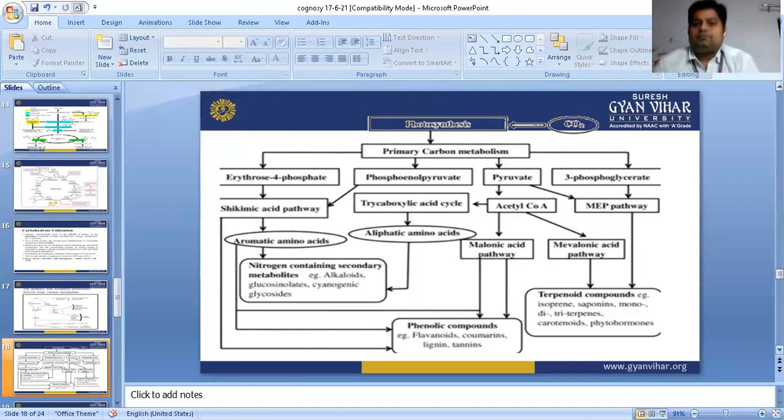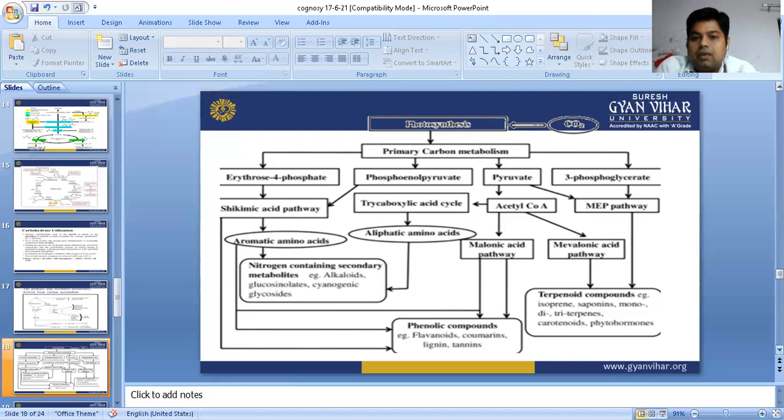Next, pyruvic acid is converted into acetyl coenzyme A. Acetyl coenzyme A forms two pathways, the mevalonic acid pathway and the malonic acid pathway. In the malonic acid pathway, they form phenolic compounds like flavonoids, coumarin, lignan, and tannins. And in the mevalonic acid pathway, terpenoid compounds are formed, for example isoprene, saponin, monoterpenoids, diterpenoids, carotenoids, and phytohormones.